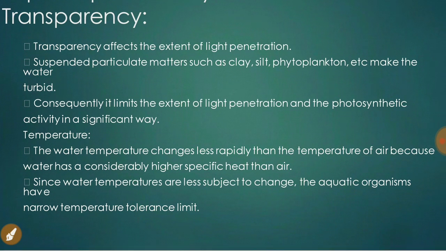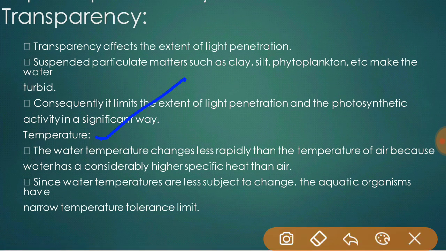The second factor is temperature. Water temperature changes less rapidly than the temperature of air, because water has considerably higher specific heat than air. That is, a larger amount of heat energy must be added to or taken away from water to raise or lower its temperature.